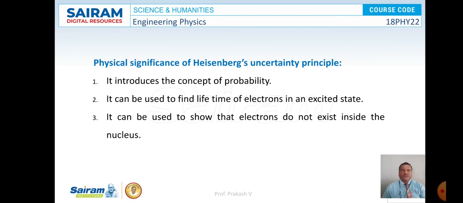So it introduces the concept of probability, and it is used to find the lifetime of electrons in the excited state, and we can show that electrons do not exist inside the nucleus. So these were all the significance of Heisenberg uncertainty principle.